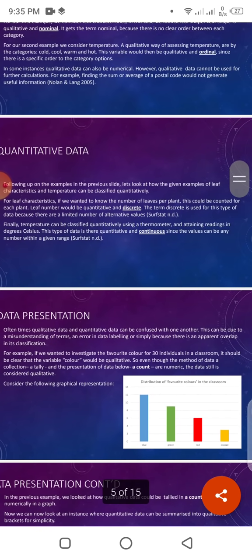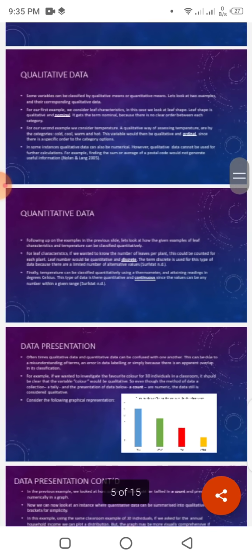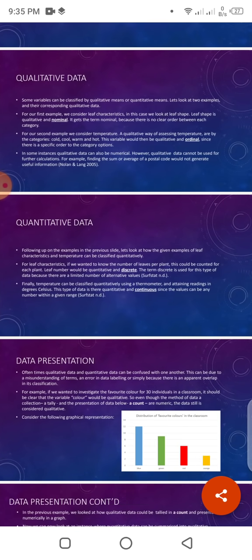The second, quantitative data. Following the examples from the previous slides, let's look at how the given examples of leaf characters and temperature can be classified as quantitative data.